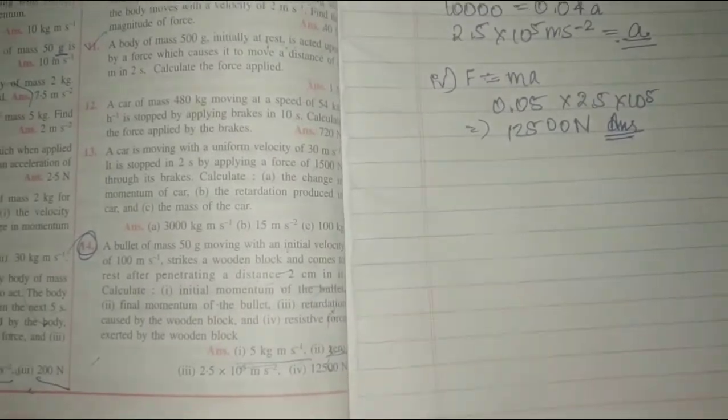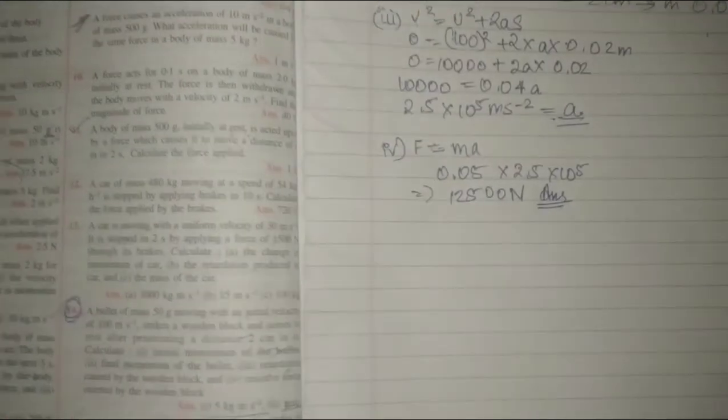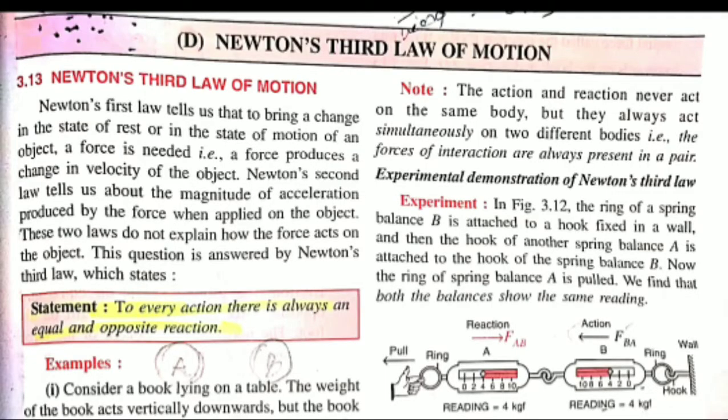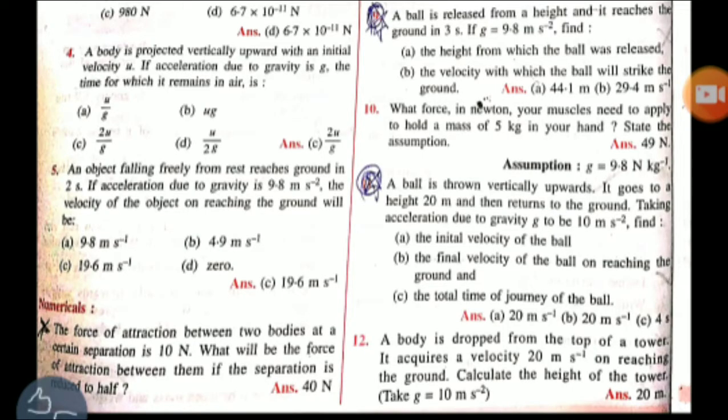Such a big question will not come, easy questions will come, that's for sure. So this is the first exercise, Newton's third law of motion. There are no numericals in this exercise, so we will leave this here. This is your E part, the gravitation, and there are a few numericals that we are going to solve. And we are going to solve the 9th part and the 11th part.